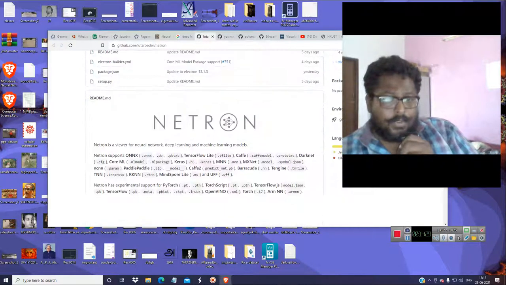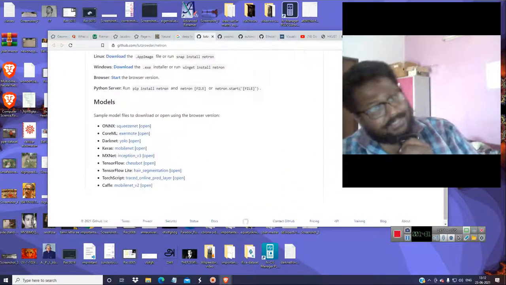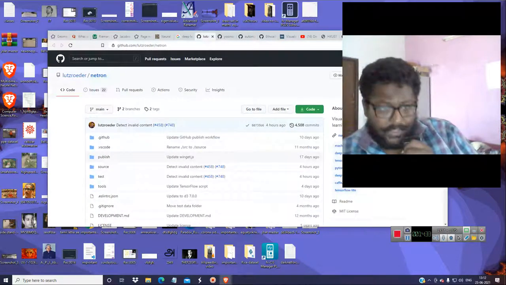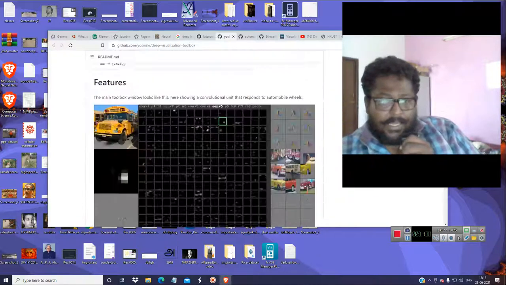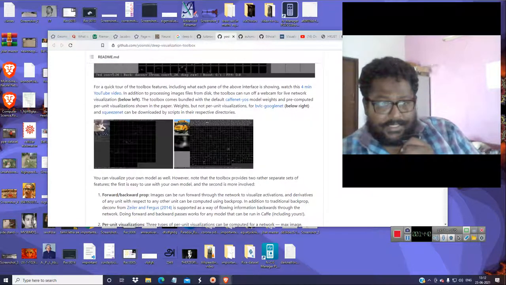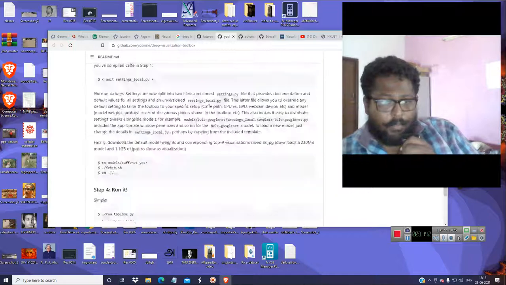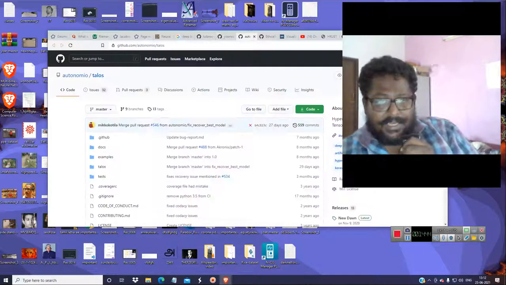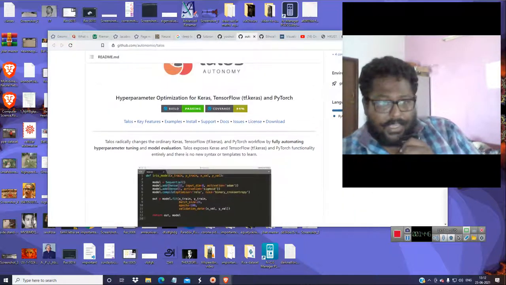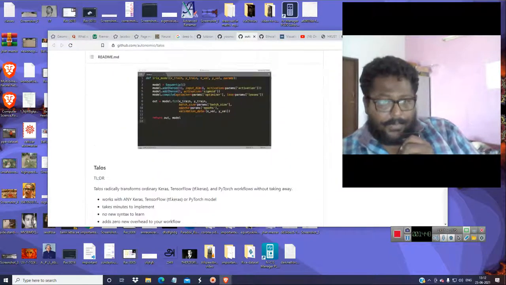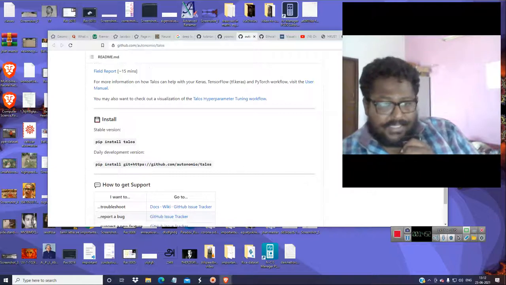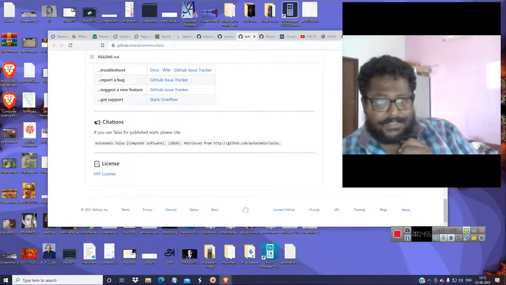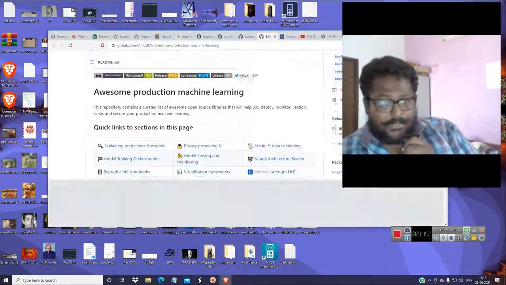So let us go through Netron. Netron is a weights file viewing kind of software, available on GitHub, and there are also many toolboxes with which you can visualize the training processes. Talos and hyperparameter optimization tools like Optuna are available. I don't know whether it is available for C++, in which Yodo is mainly written.